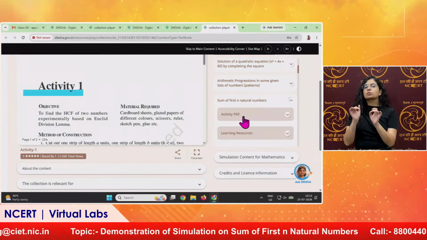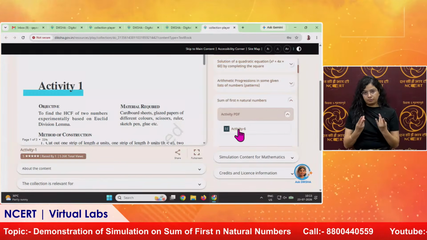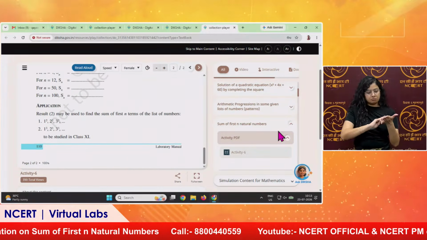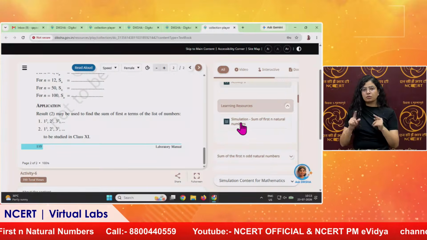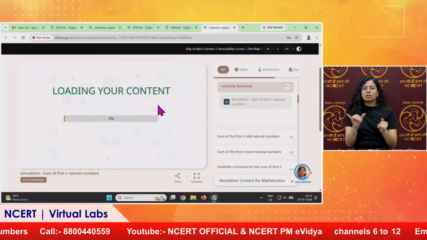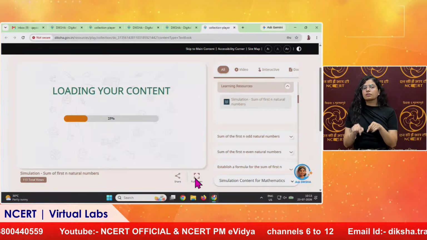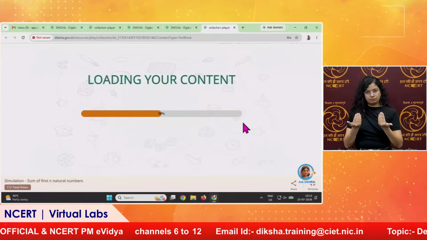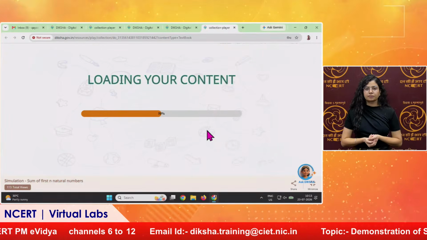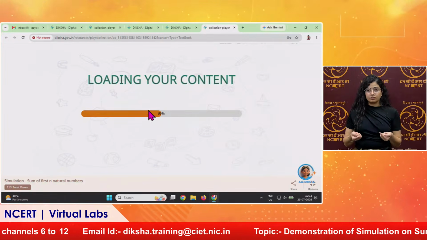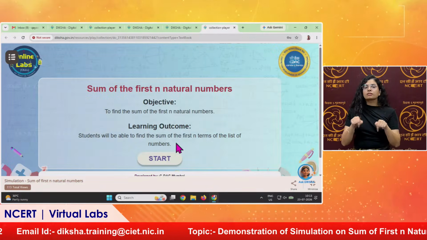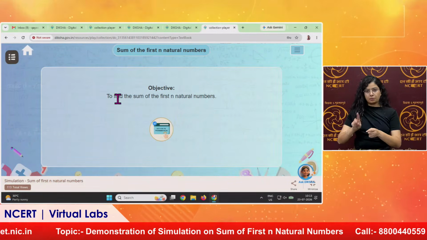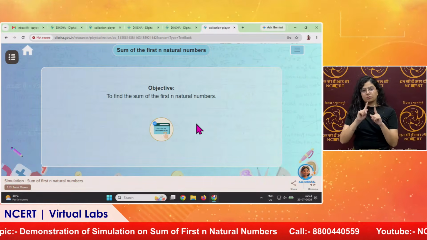We will click on it, and there is an activity PDF. They can read about this activity. It is written here, and then there are learning resources in which there is a simulation, and we will take it into full screen so that it will be clearly visible to our students. It will take a while to load. Now it is loading. Here you can see there is a start button. We have to click on it, and the objective is to find the sum of the first n natural numbers.